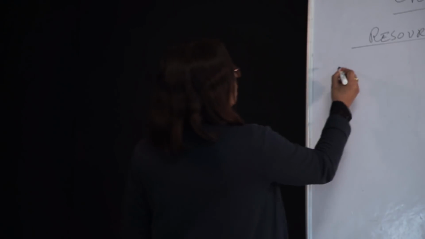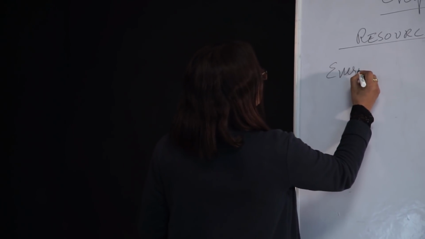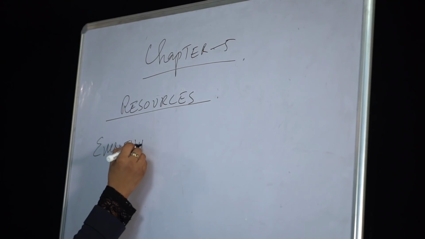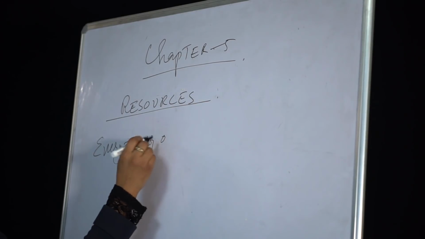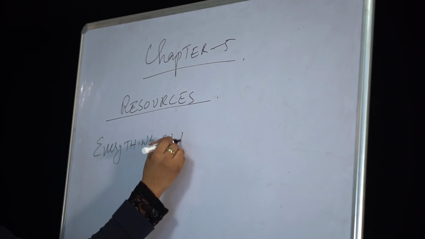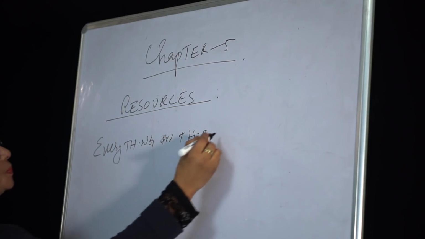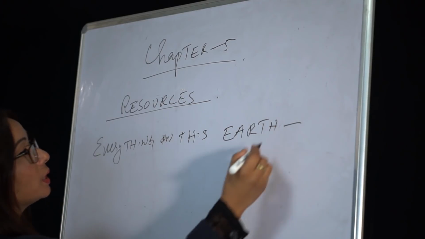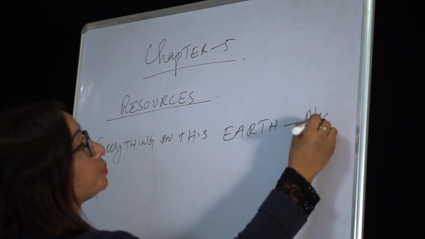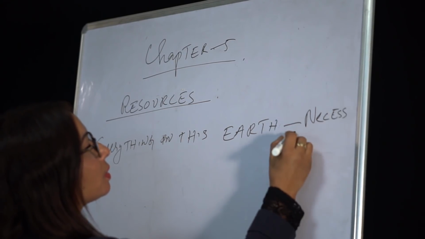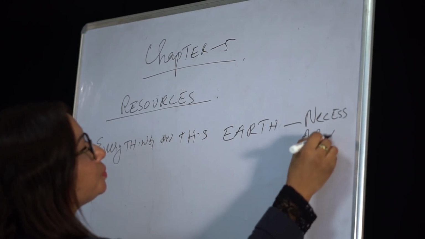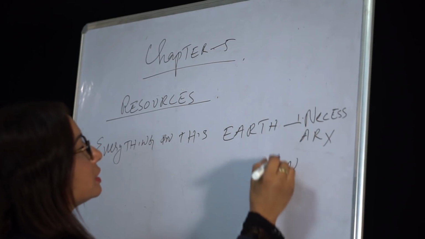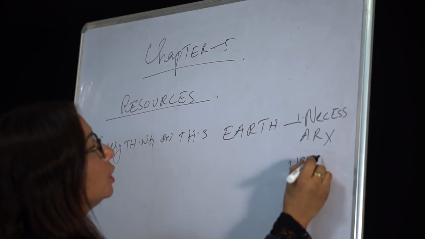So everything on this earth that is necessary and useful. One is necessary, the second is useful.